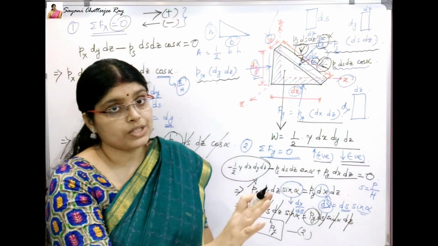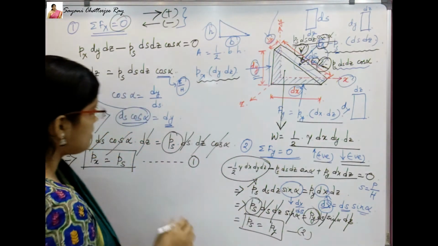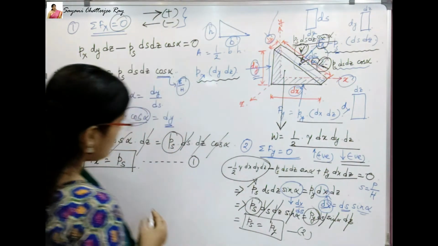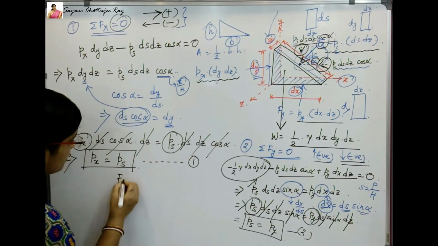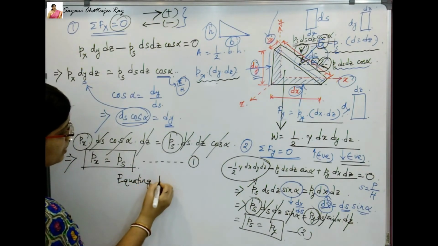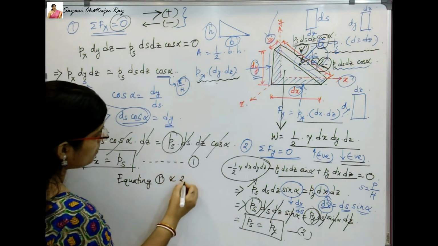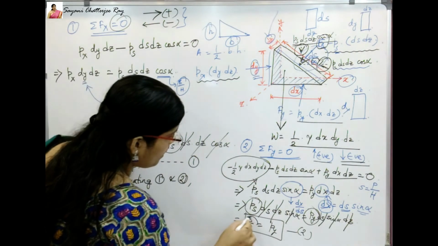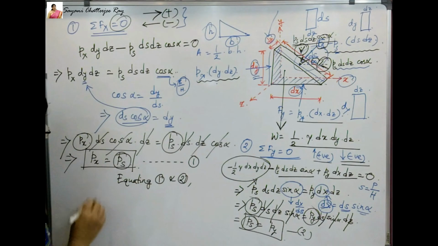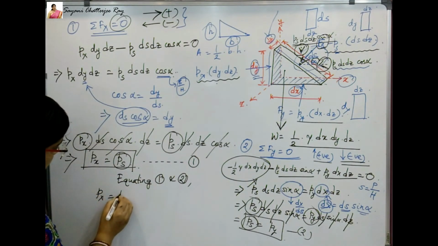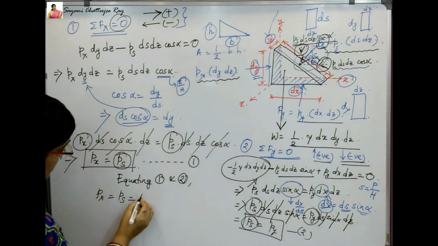Now equate equation 1 and equation 2. Here you can see equation 1 is there, here equation 2 is there. So equating equations 1 and 2, we see that the Ps term is common in both the equations. So we will simply write Px equals Ps equals Py.